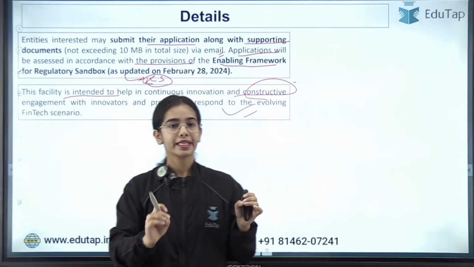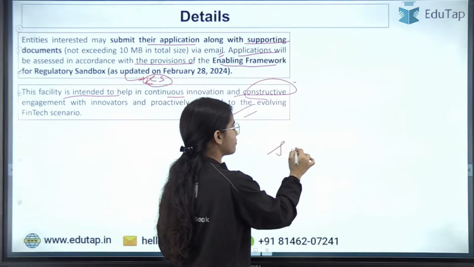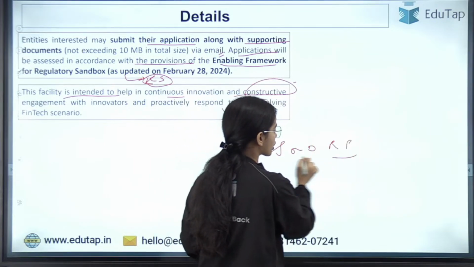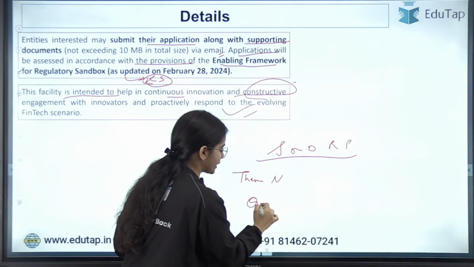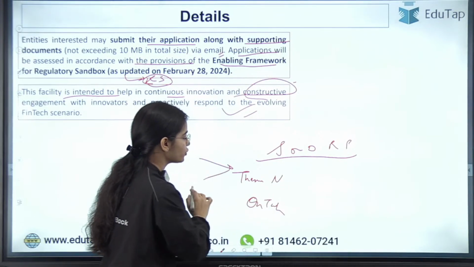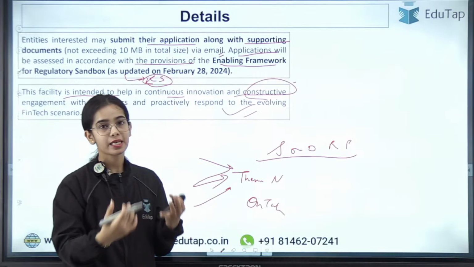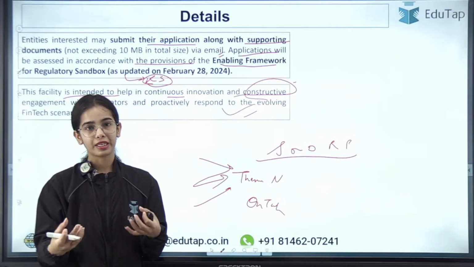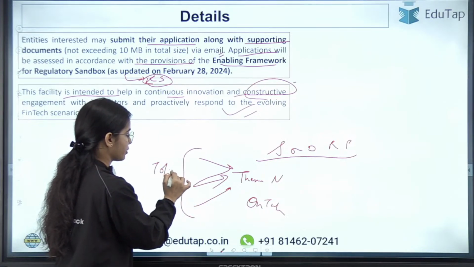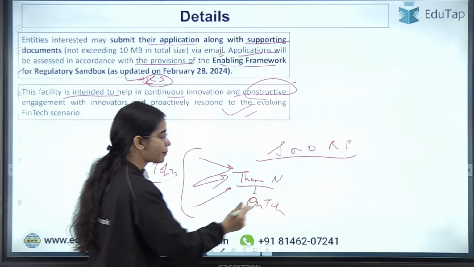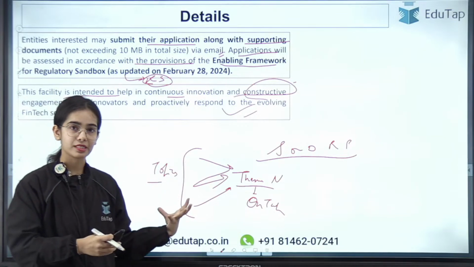So basically the idea is that as per the Statement on Developmental and Regulatory Policy document, the theme neutral is becoming on tap. That means now continuous applications can be accepted by the Reserve Bank of India, by the fintech department, on different topics.